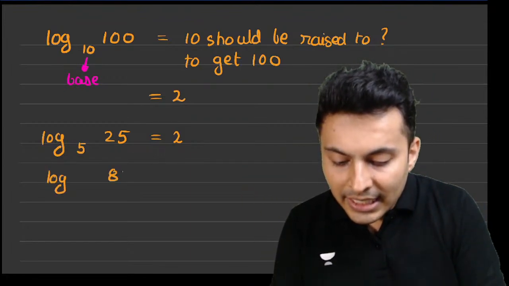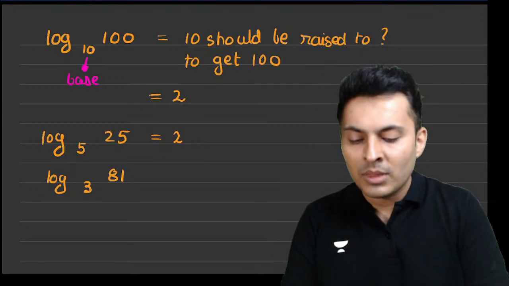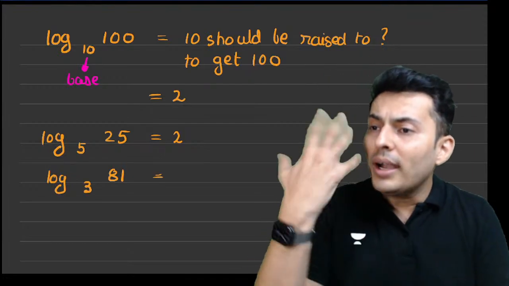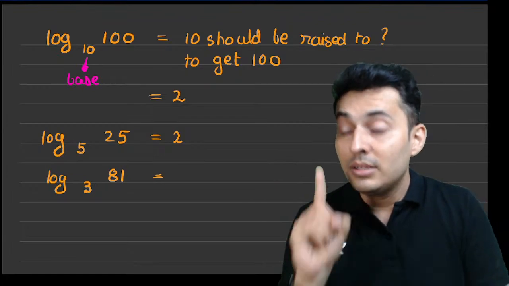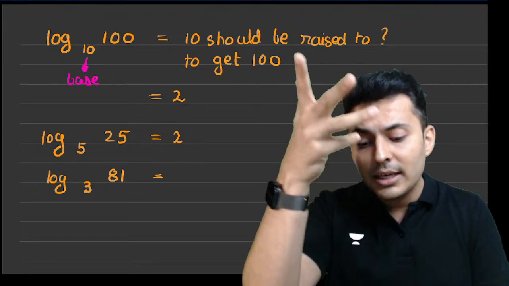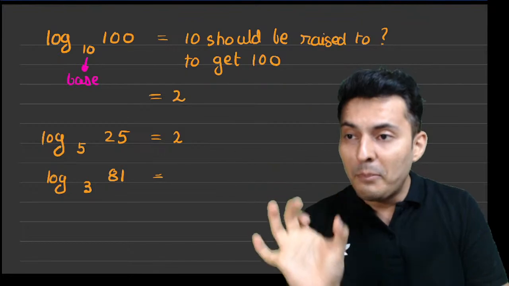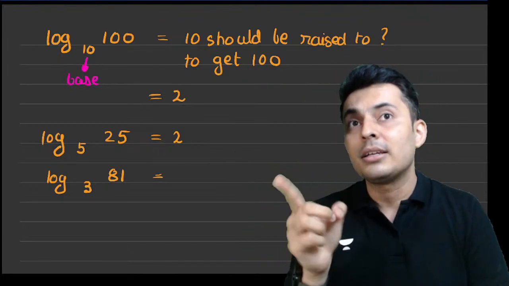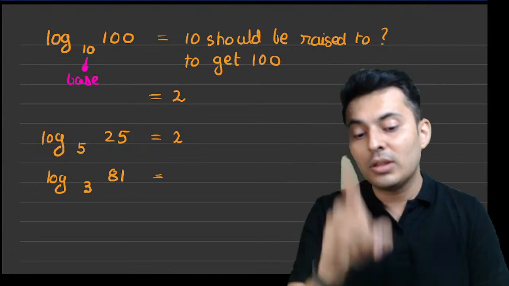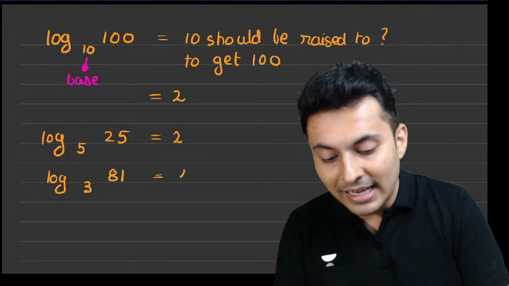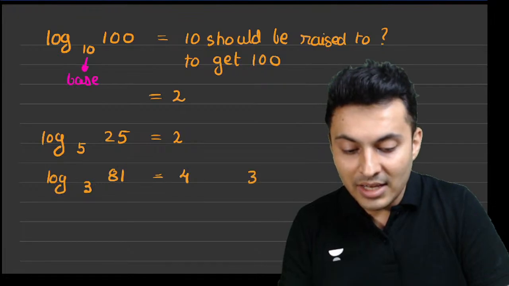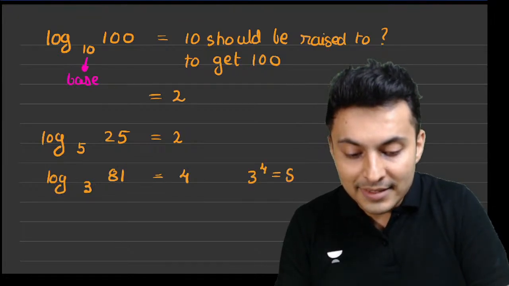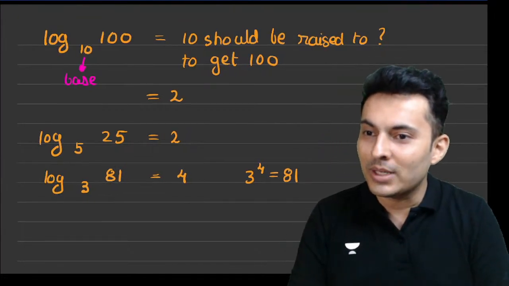Another example. Log of 81 to the base 3. 3 should be raised to what number to get 81? Think about it. Base raised to something. 3 threes are 9, 9 nines are 81. So 3 into 3 into 3 into 3, 4 times. So basically the answer is 4, because 3 raised to 4 is 81.